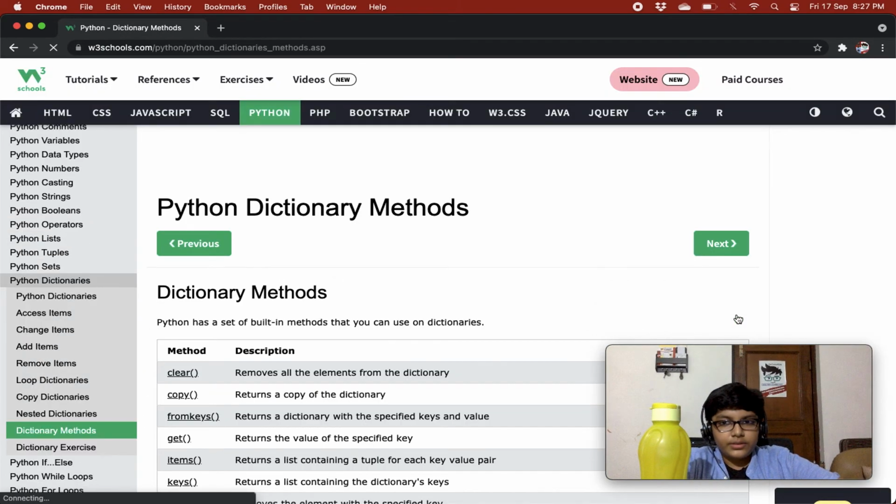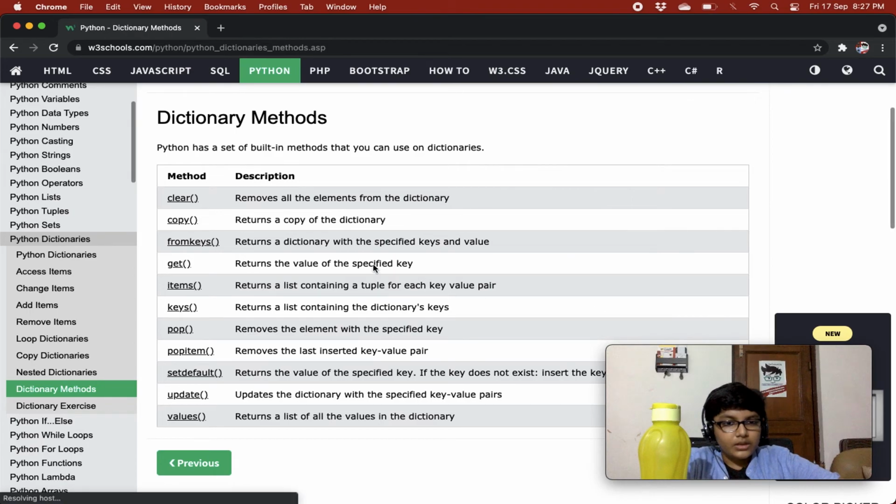Now we'll see dictionary methods. We have done clear, which removes all the elements from the dictionary. Copy returns a copy of the dictionary. From keys, we have not done from keys. From keys returns a dictionary with the specified key and value.